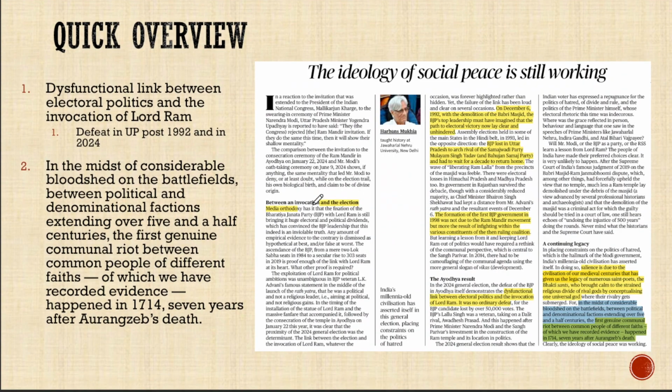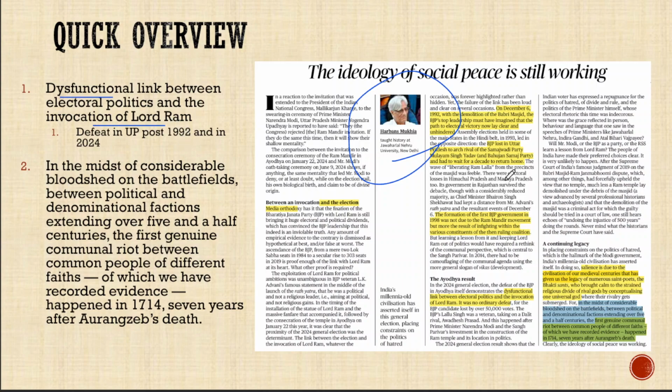Now moving to the third article. This article is written by renowned historian Harbans Mukhia. So in this article, the historian criticizes the current BJP government in a very stringent fashion. In fact, he says that there is a dysfunctional link between electoral politics and the invocation of Lord Ram.